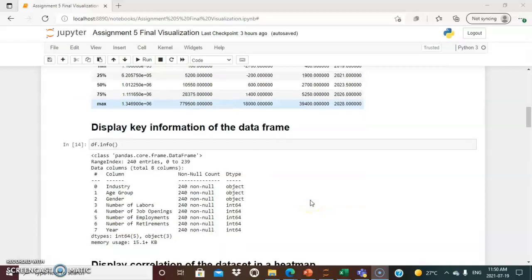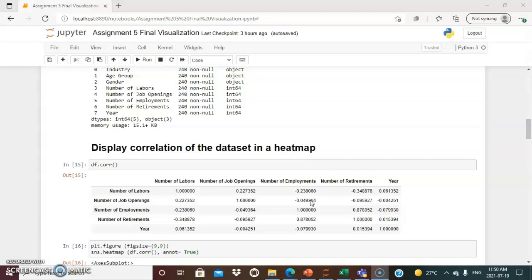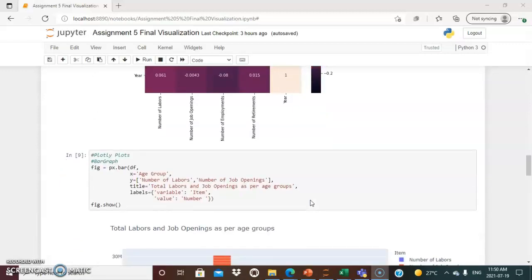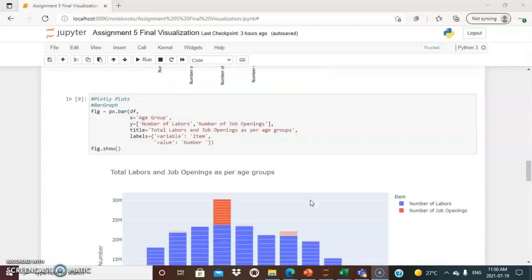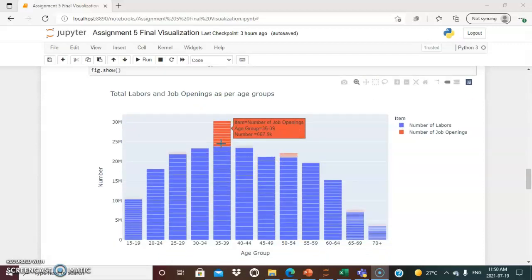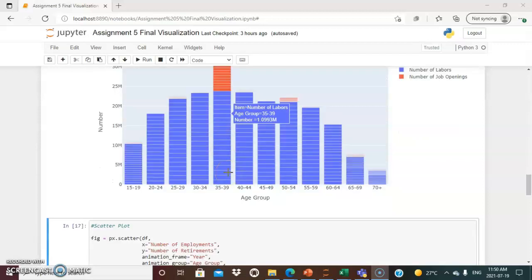We also used the correlation function to display the correlation of the dataset and displayed it in a heat map. Using the Plotly plots, I used Plotly Express to create this bar graph, where I plotted the X, Y, title, and the label values, and it can be seen that the number of job openings is very high compared to other age groups.